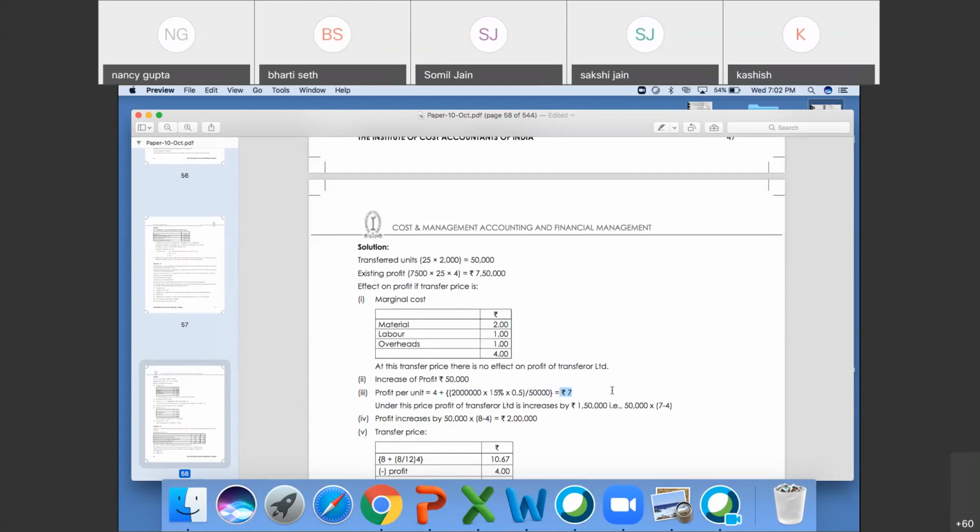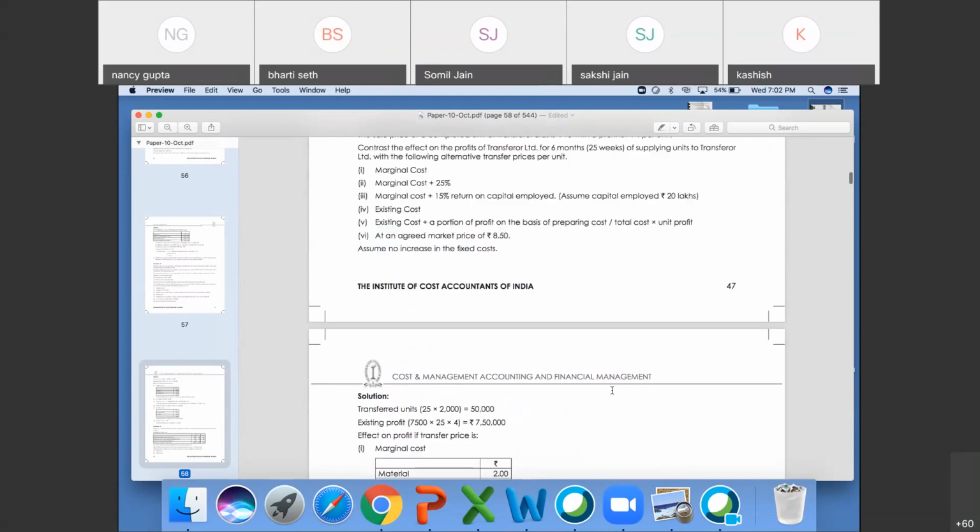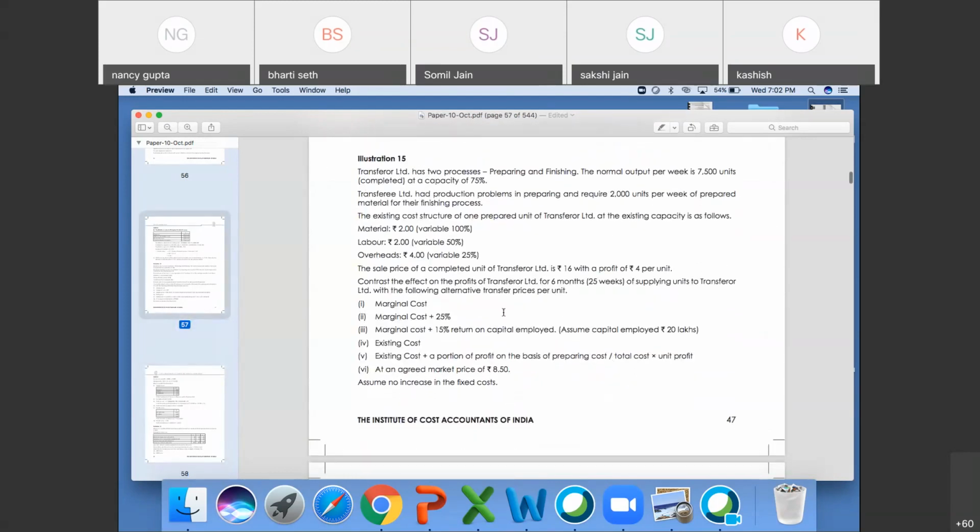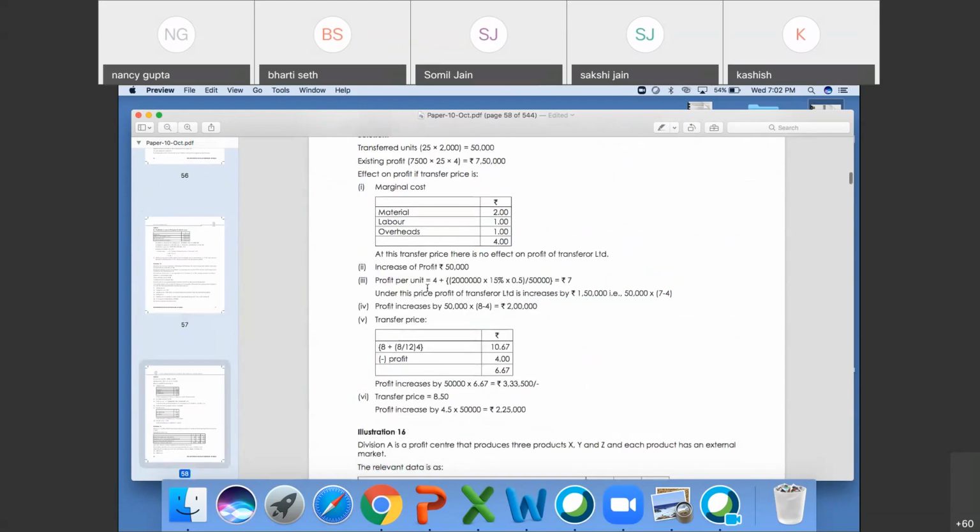Okay. Moving towards next. Existing cost, that is fixed and variable minus profit, that will be 4 rupees or 50,000 increase, 2 lakh.